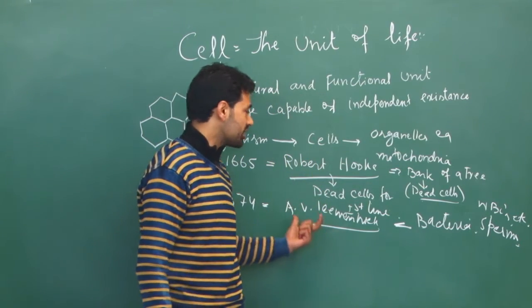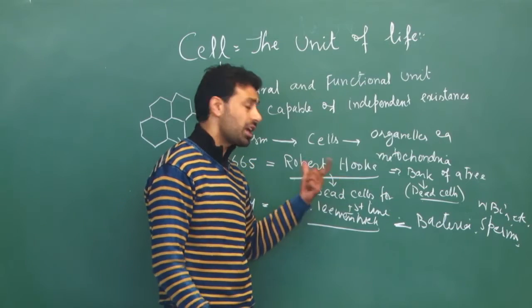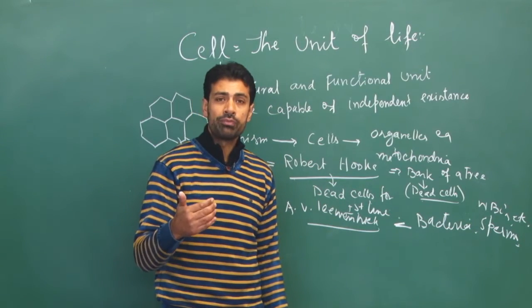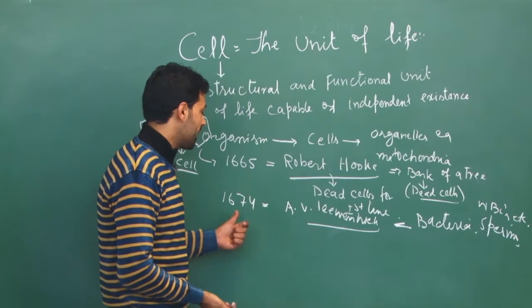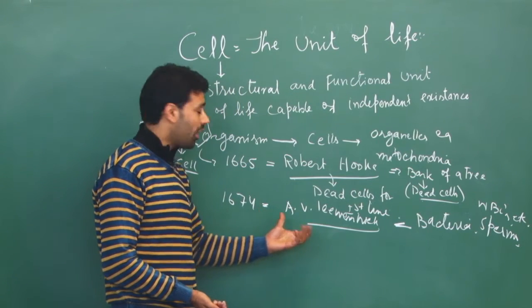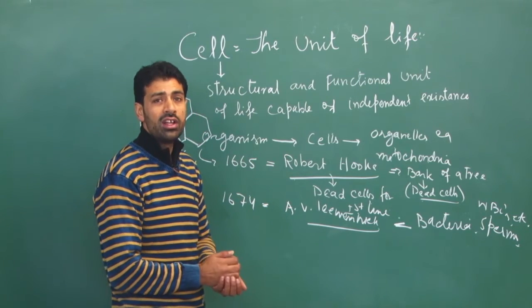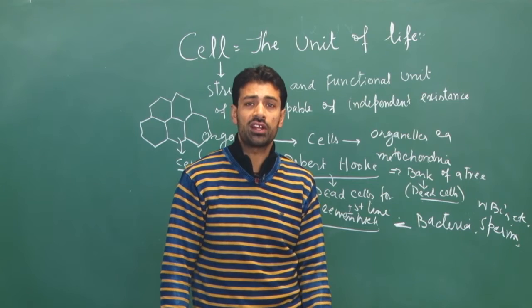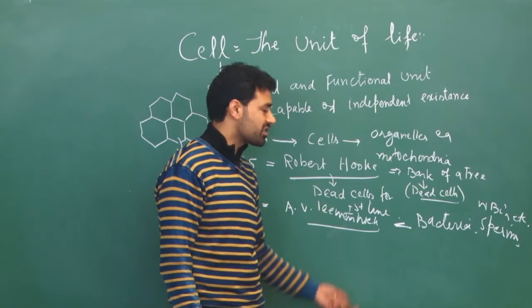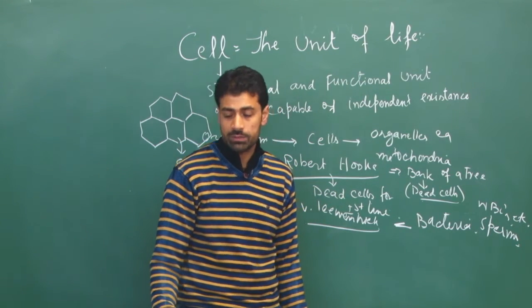So if the question is asked, who discovered cells for the first time? It is Robert Hooke. But if the question is, who discovered living cells for the first time? Then it is A.V. Leeuwenhoek in 1674, when he studied bacteria, sperms and WBCs under his microscope, and thus he is credited with having discovered living cells for the first time.